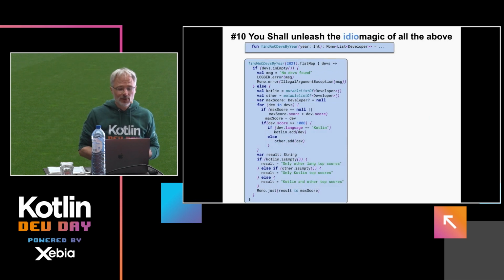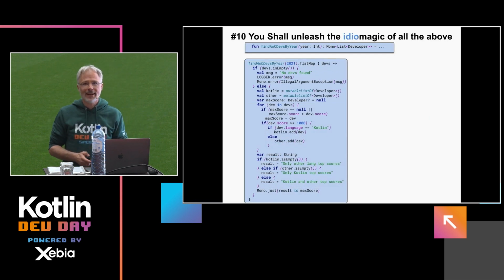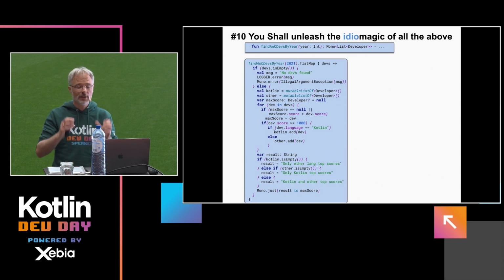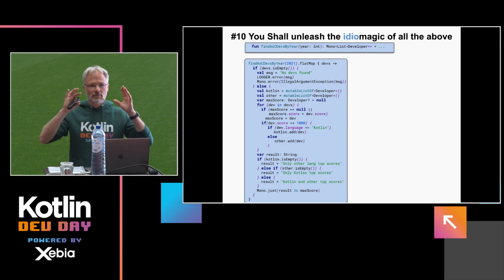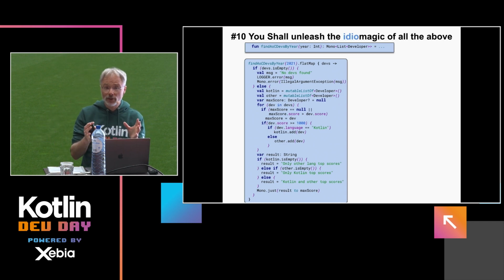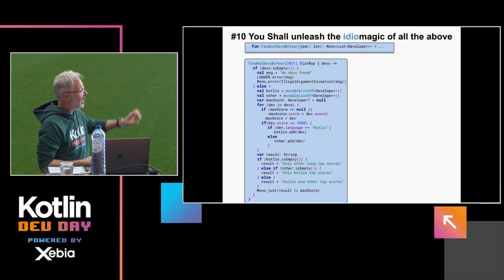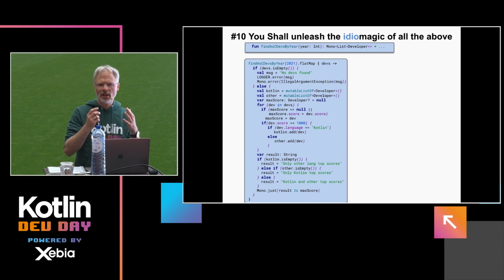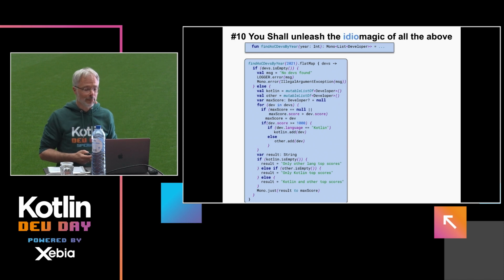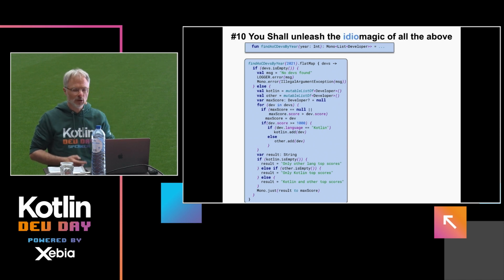Okay, which brings me to commandment number 10, which is kind of a synthesis of all the things I talked about. So let's see if we can apply the things we learned on this snippet here on the left, which is set up in a more traditional programming style: imperative, mutable, and so on.